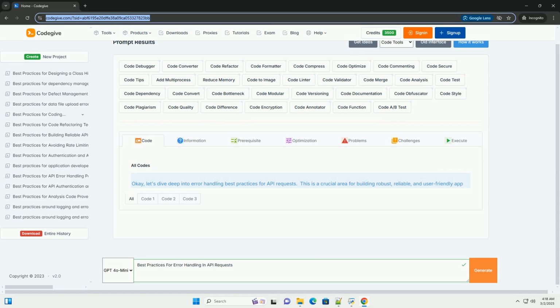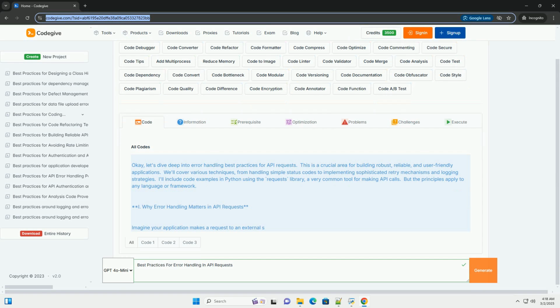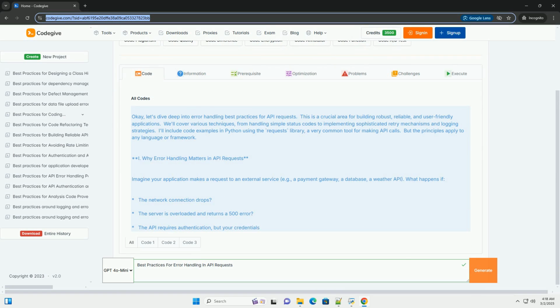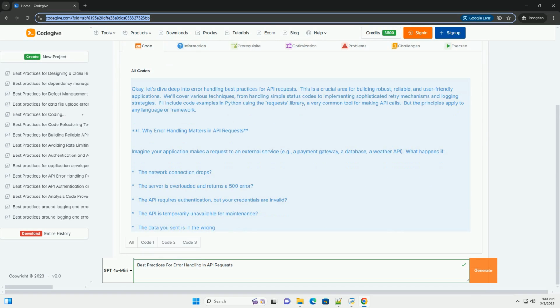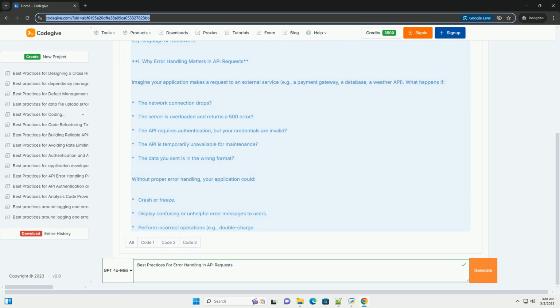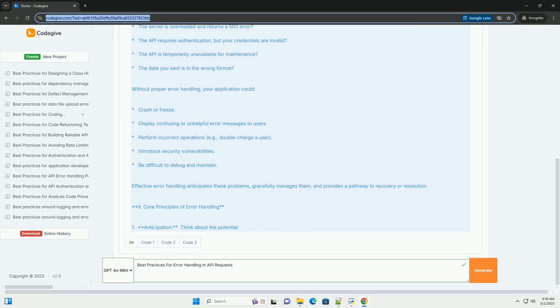OK, let's dive deep into error handling best practices for API requests. This is a crucial area for building robust, reliable, and user-friendly applications. We'll cover various techniques, from handling simple status codes to implementing sophisticated retry mechanisms and logging strategies. I'll include code examples in Python using the requests library, a very common tool for making API calls. But the principles apply to any language or framework.